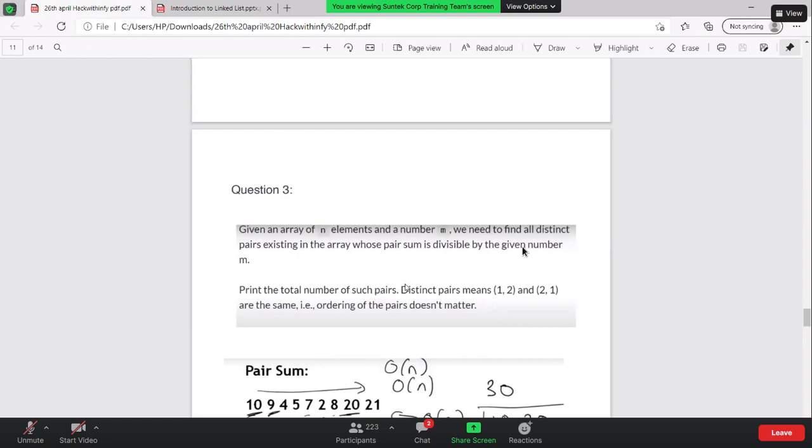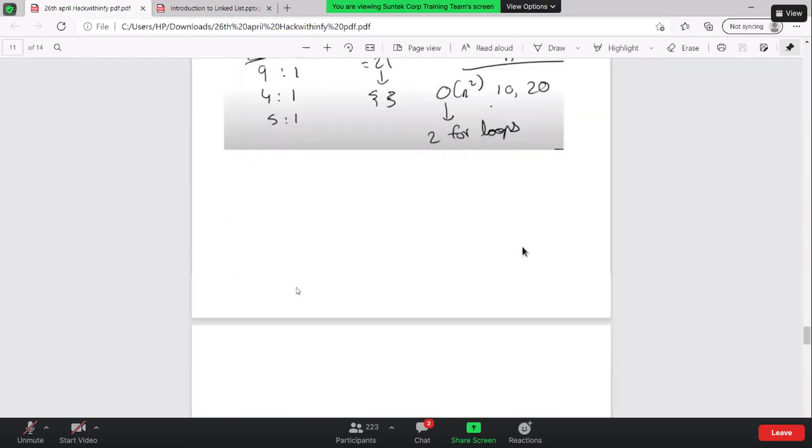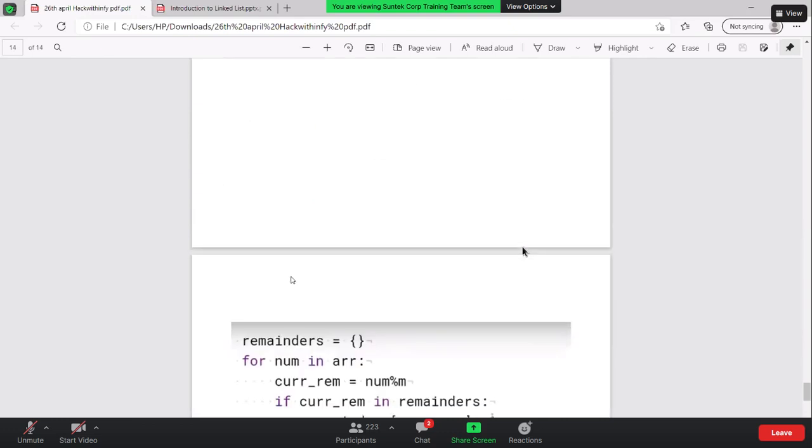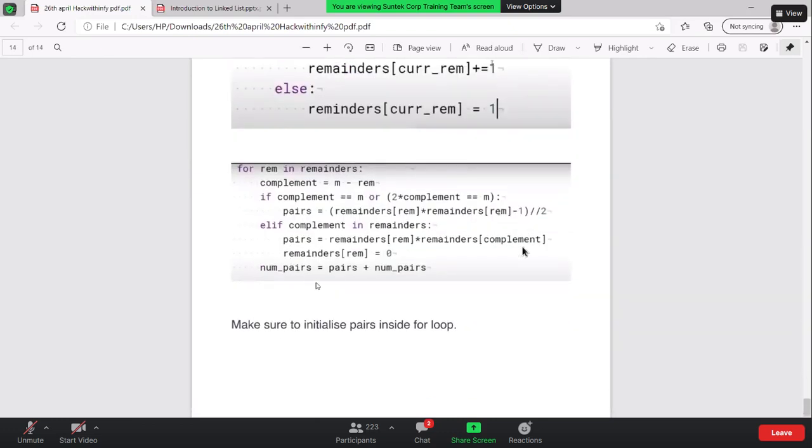What exactly they want to conclude from this is, distinct pairs means 1 comma 2 and 2 comma 1 are the same. The ordering of a pair doesn't matter. It's not a big deal to print the numbers as well, right? If you got the solution, you need to just print the complement and the m minus remainder, right? So if you print those numbers over here, you're gonna get all the possible pairs that you have created.